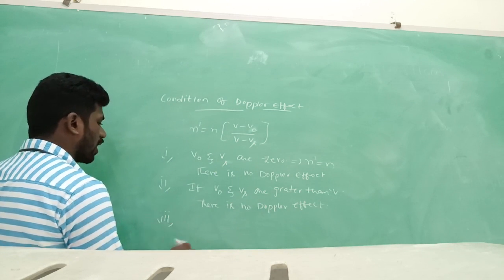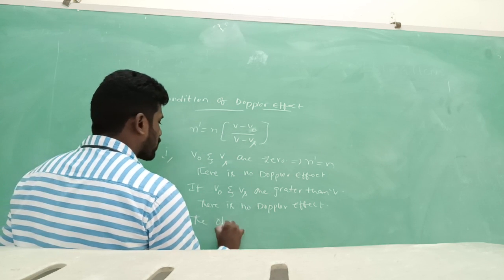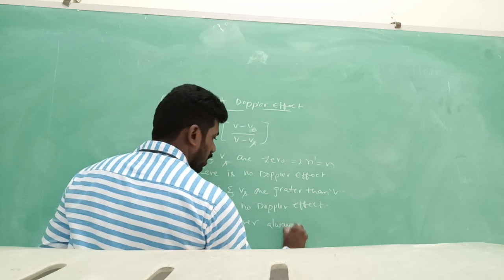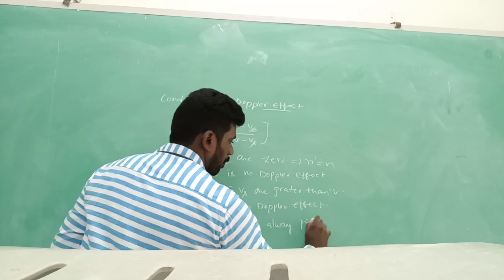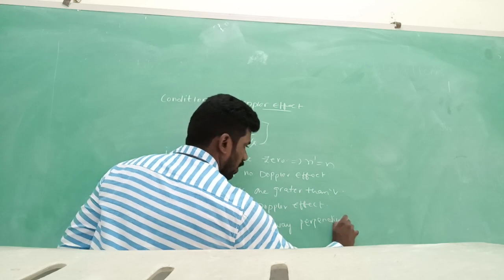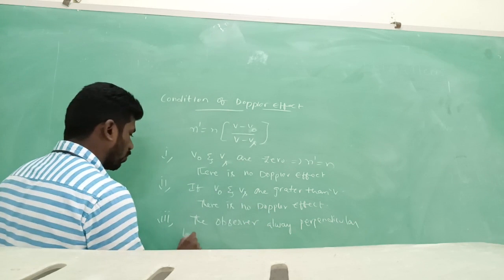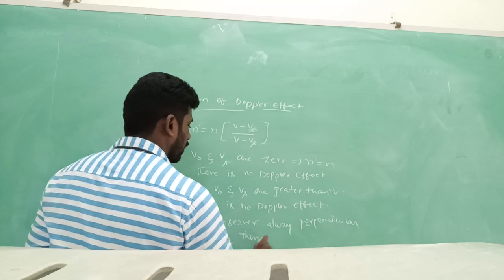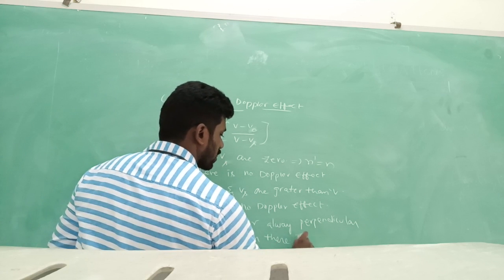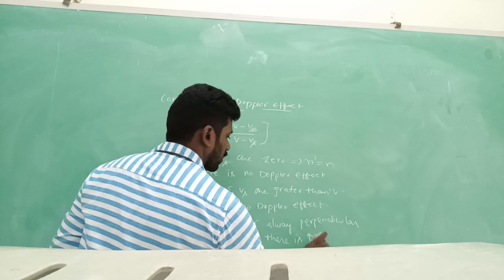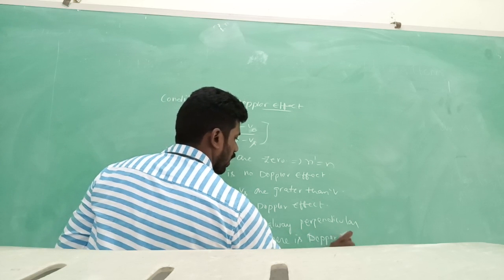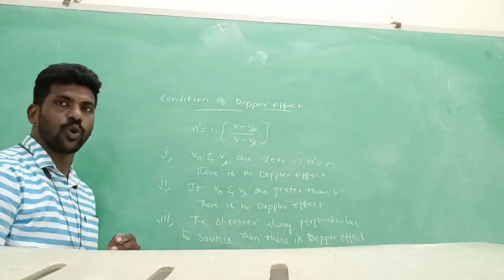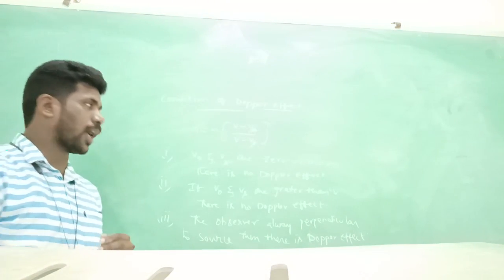Next, third condition: the observer always perpendicular to the source, perpendicular to the source, then there is no Doppler effect. Only then is there a Doppler effect there, otherwise we say there is no Doppler effect.